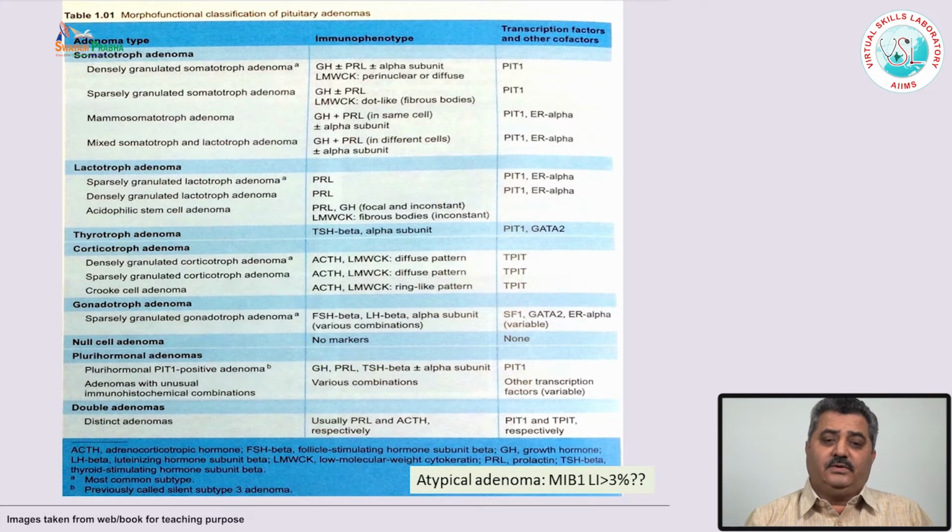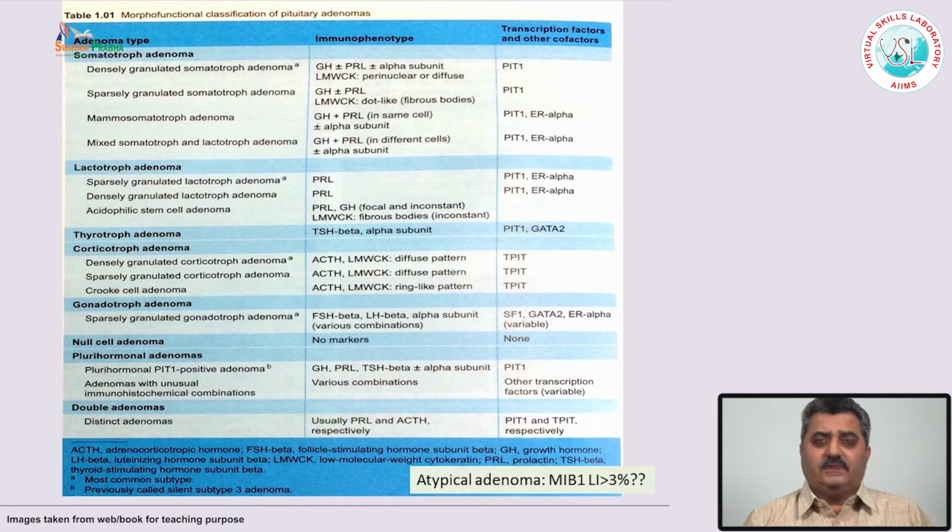In the development of the pituitary gland, there are some transcription factors which play a very important role, and depending upon which transcription factor is involved in the development of these cells, one can classify these pituitary adenomas based on the hormonal staining, their secretion in the blood, and these transcription factors.